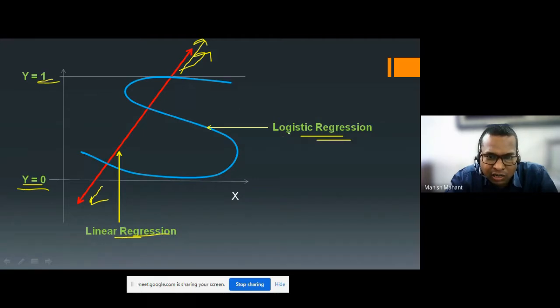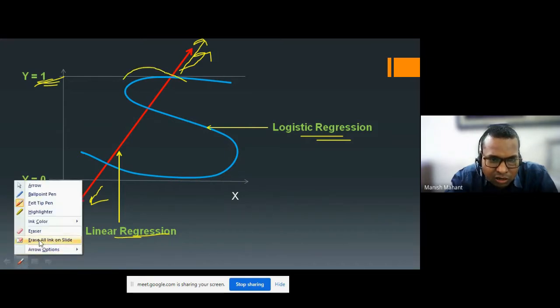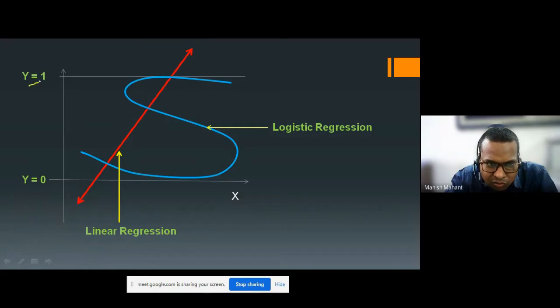And logistic regression is what? Logistic regression is constrained between these values. You can see this curve is not exceeding them. This curve actually stays between y equal to 1 and y equal to 0.